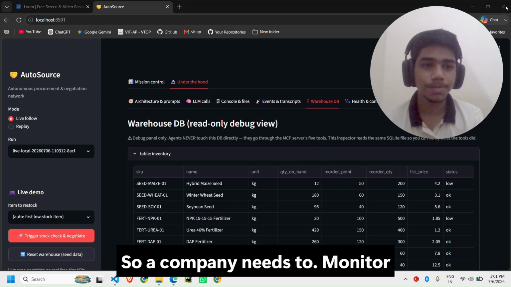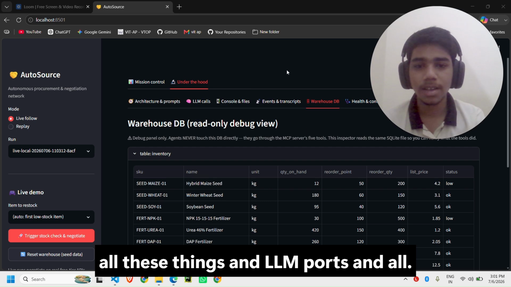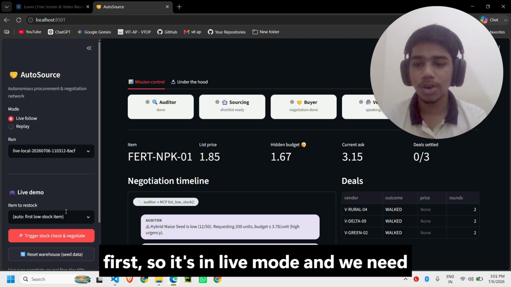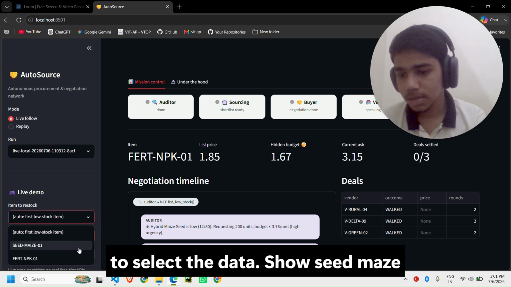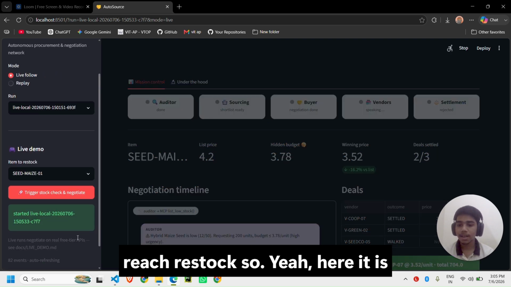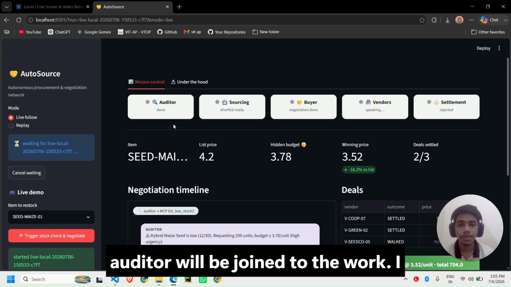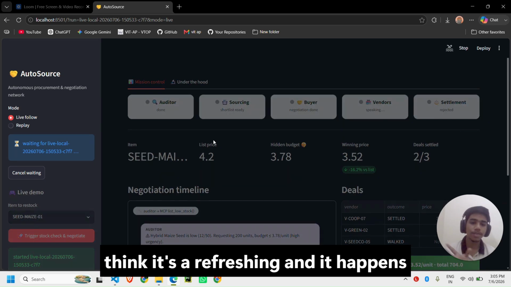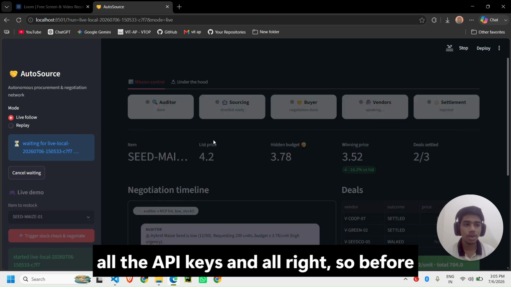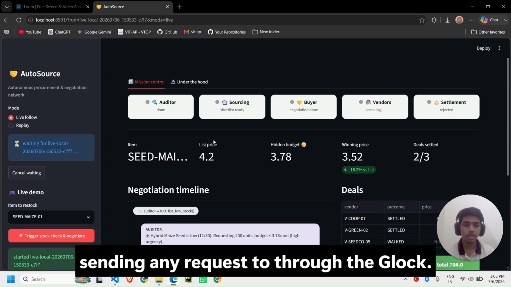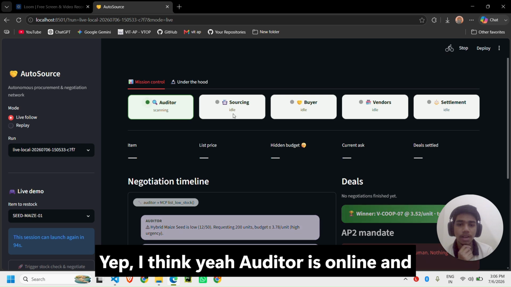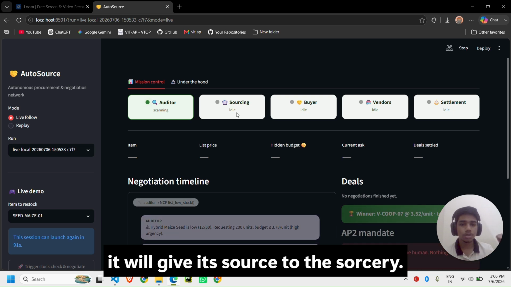A company needs to monitor all these things, and LLM calls and all. First, we will run the agent. It's in live mode, and we need to select the data. So seed image one. Select which kind of stock we need to restock. Here it is showing the live session started, and the auditor will go to work. I think it's a refresh thing, and it happens often because it needs to properly check all the API keys before sending any request through the Grok API key. Yep, the auditor is online.